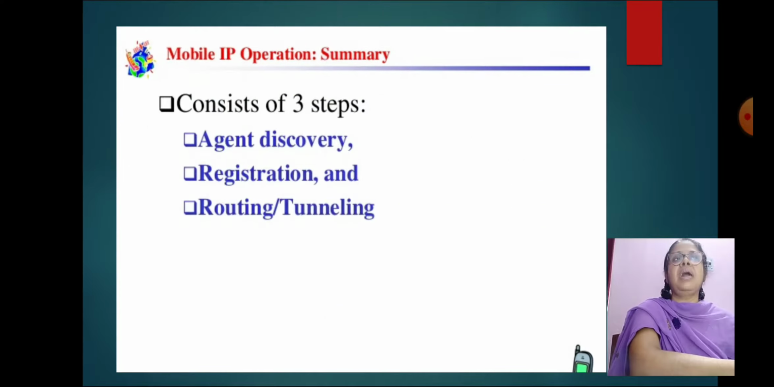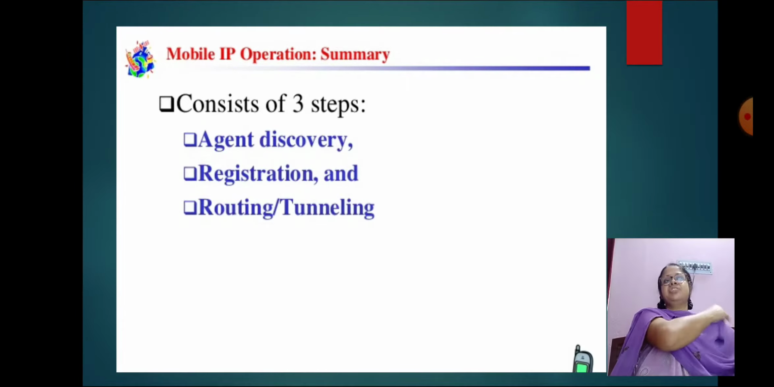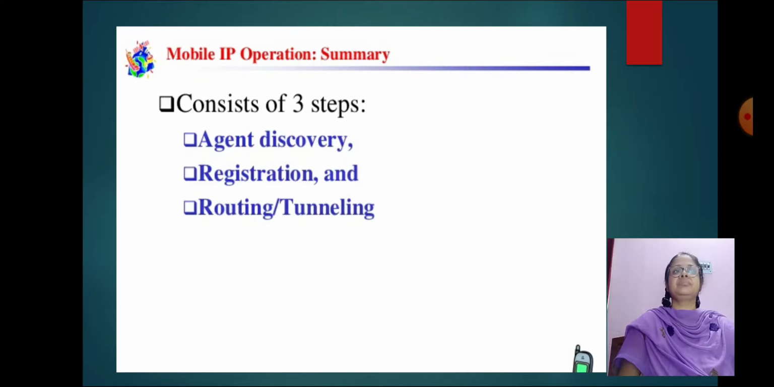Now, mobile IP operation consists of 3 steps. Mobile IP operates through 3 steps. The first one is agent discovery.